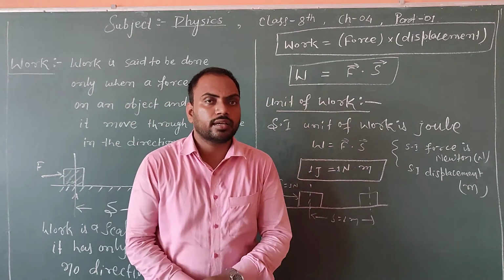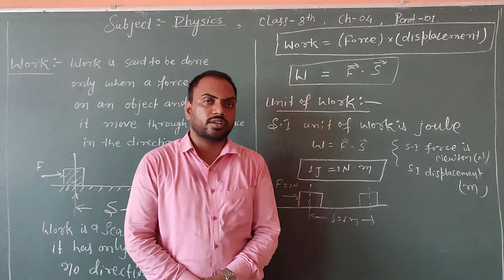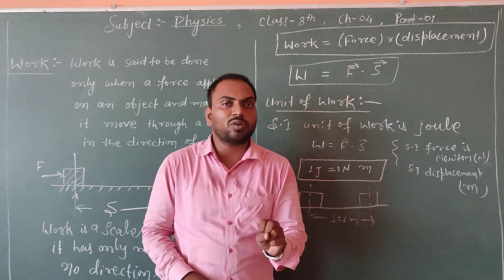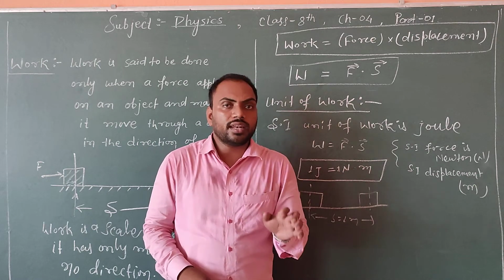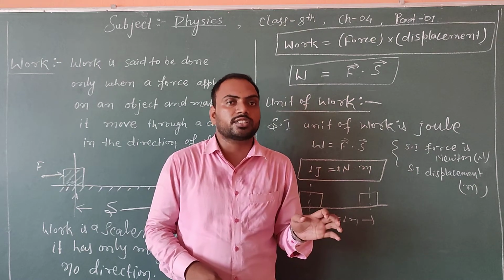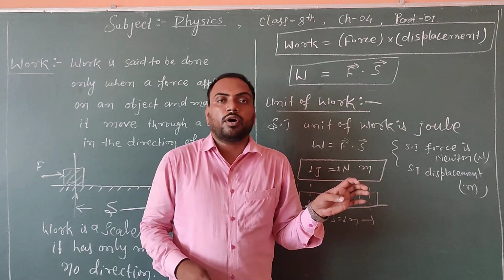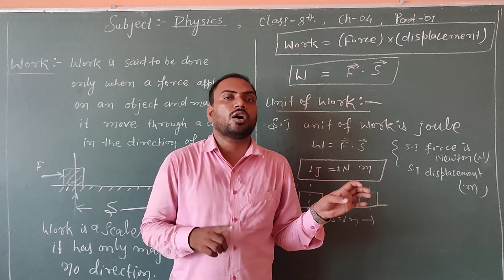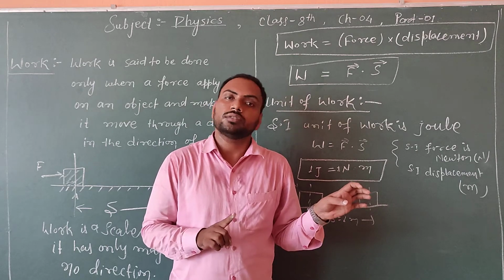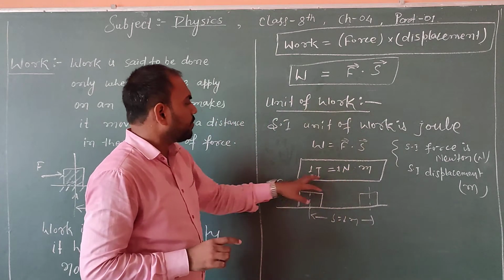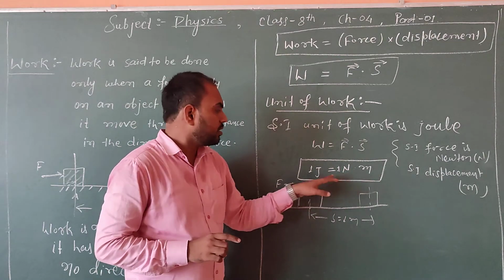In another way, we can also define it: 1 joule is the amount of work done when a body is displaced by 1 meter on applying a force of 1 Newton on the body. I hope you will be able to understand this.